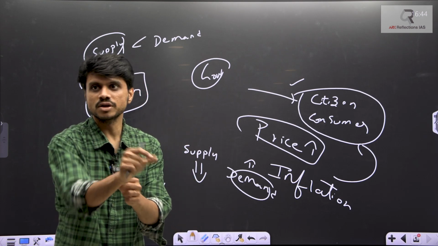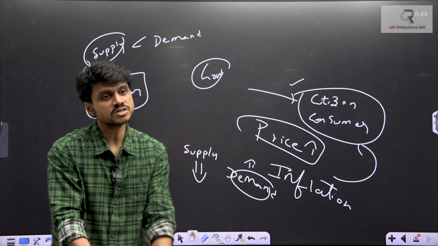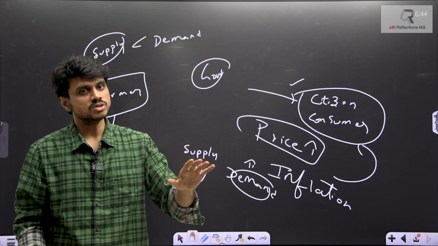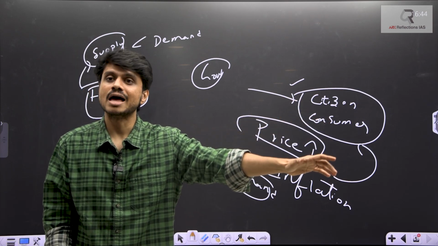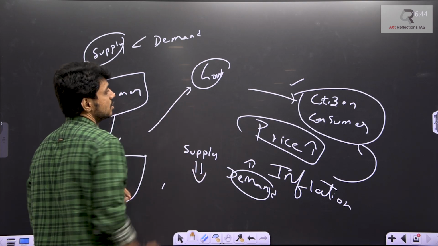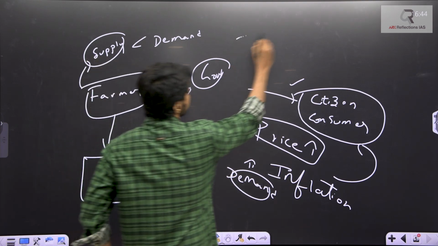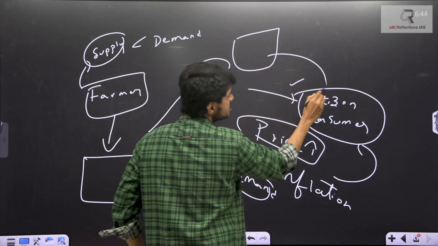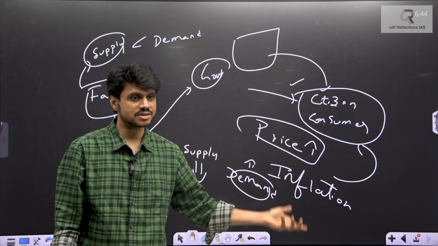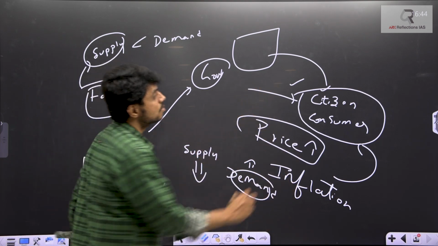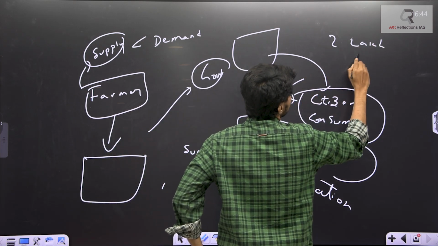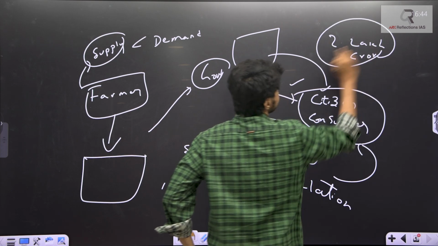Sowing means you are dropping the seeds. Harvesting means collecting back what you have generated. Before the sowing season itself, the government comes and says, this much we will give you as per the MSP, minimum support price. Now the government will collect this from the farmers, store it in the godowns, and give it to citizens at a cheaper price through ration cards, PDS systems and all. This costs the government 2 lakh crores every year. This is called food subsidy.